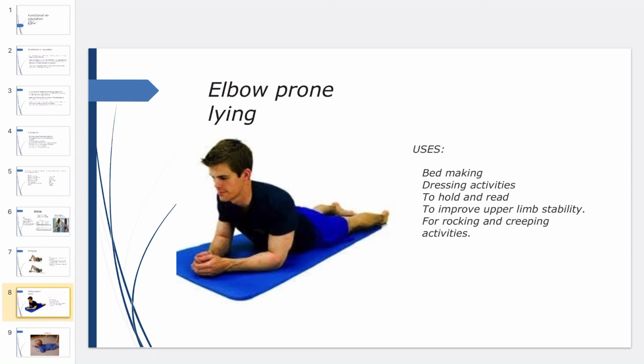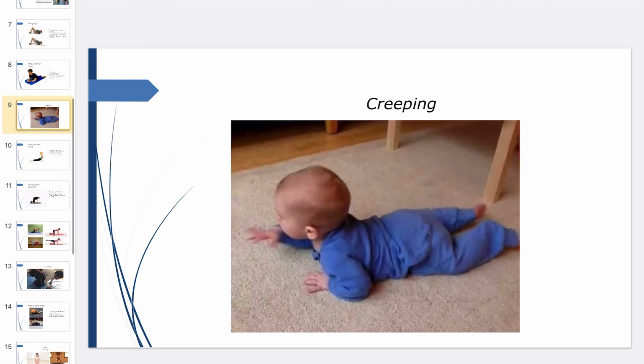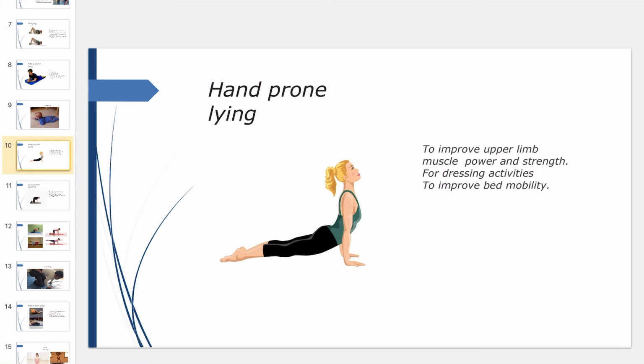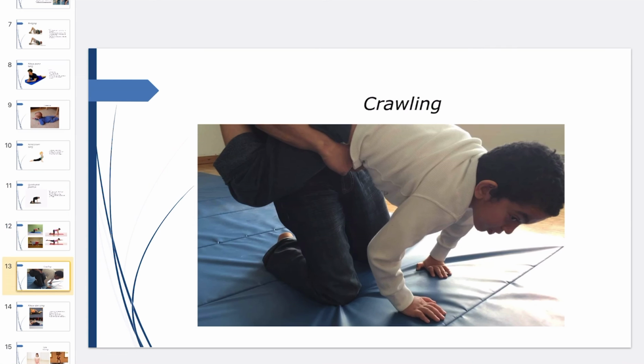Elbow prone line, for bed making, for dressing activities, to hold and read, to improve upper limb stability, for rocking and creeping activities. Hand prone line, to improve upper limb muscles, power and strength, for dressing activities and to improve bed mobilities. Quadruped position, for floor level activities like playing with kids, sweeping, gardening, to ambulate when the patient cannot walk.